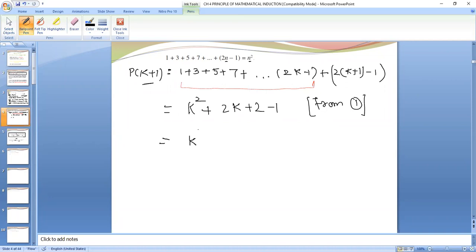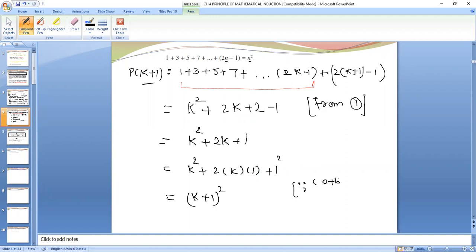It is equal to k square plus 2k plus 2 minus 1, which is k square plus 2k plus 1. This is a square plus 2ab plus b square: k square plus 2 into k into 1 plus 1 square. It can be written as k plus 1 whole square, right? Because a plus b whole square is equal to a square plus 2ab plus b square.